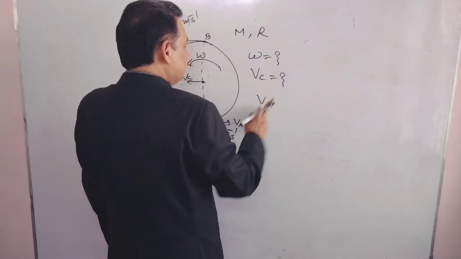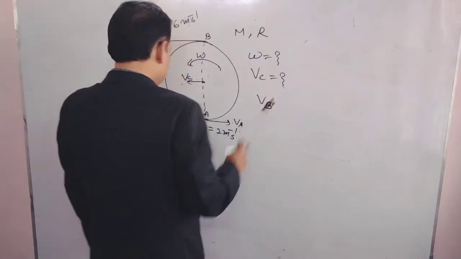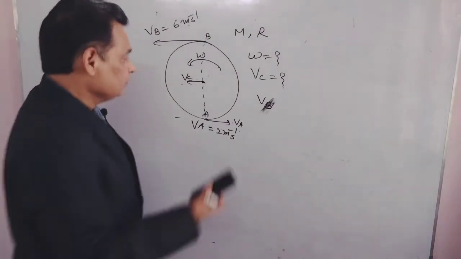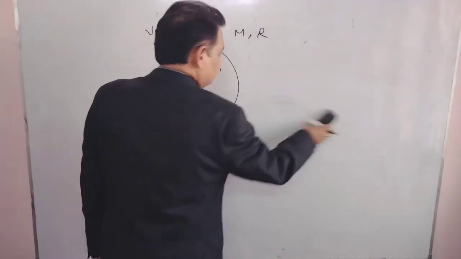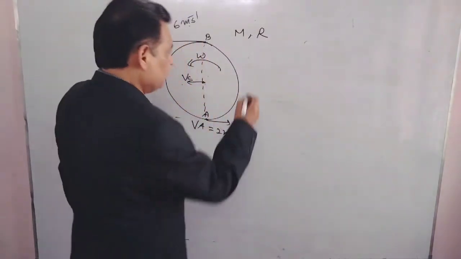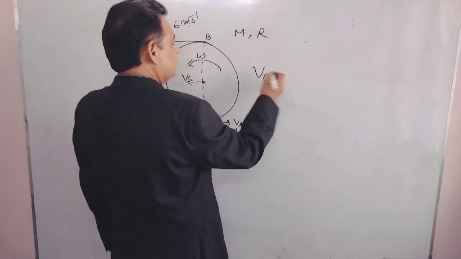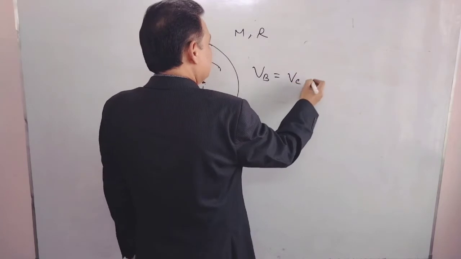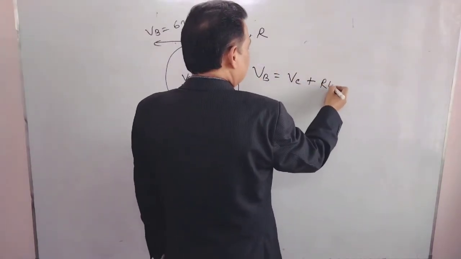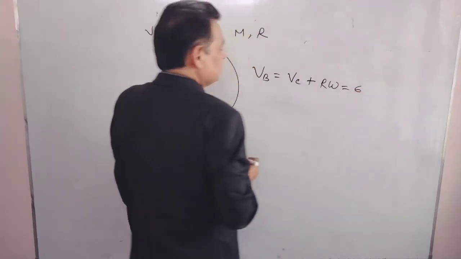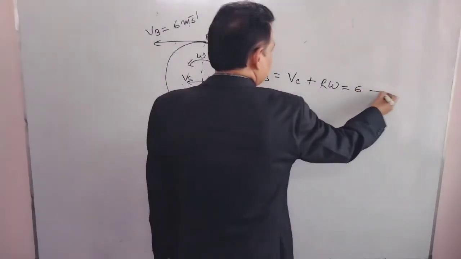Velocity of B, magnitude of velocity of B, will be Vc plus r omega, and that's equals to 6 meter per second. That is our first equation.